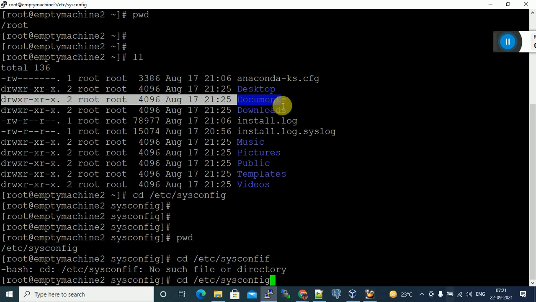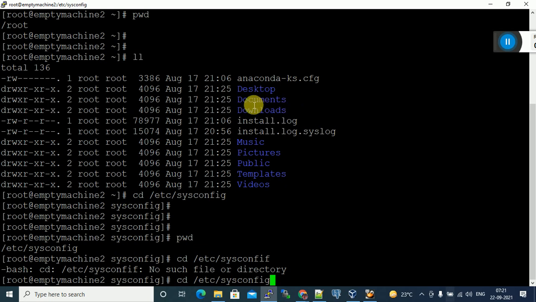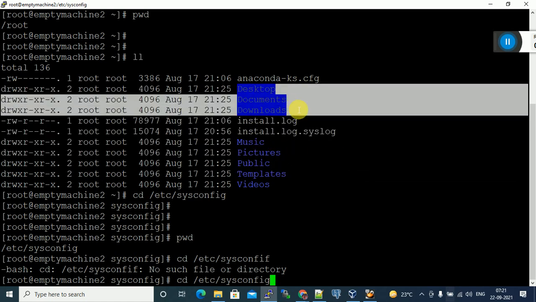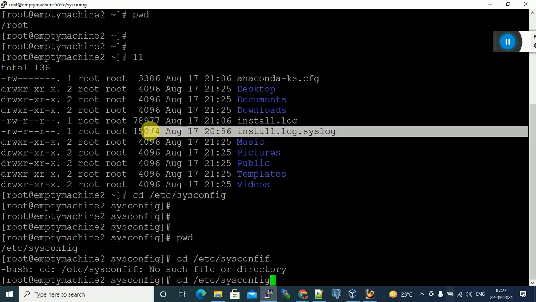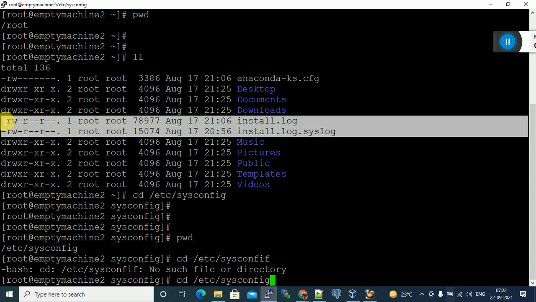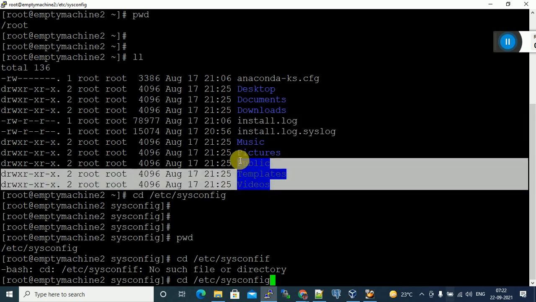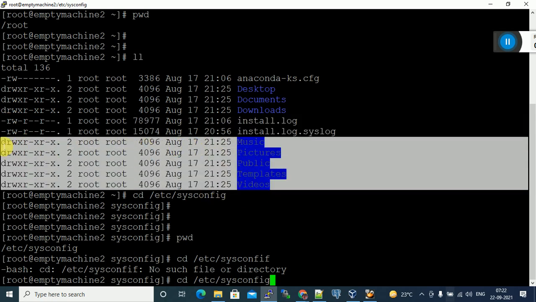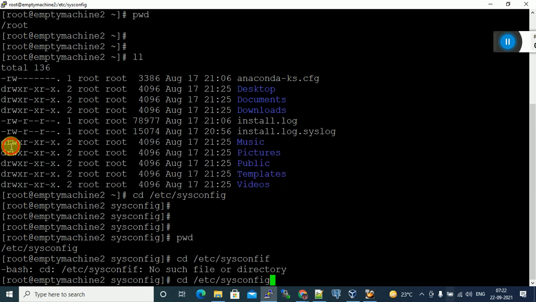You can see here, documents is also a directory. Directories will be in blue color. You can observe this blue color, these three start with D. D means directory. These two in white color start with a dash, which means files. These two are the files. The remaining four highlighted in blue color start with D. D means directory, equivalent to a folder in Windows.